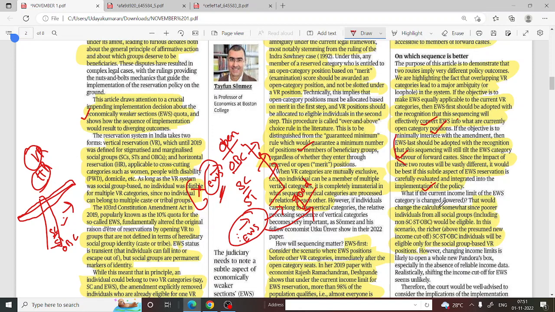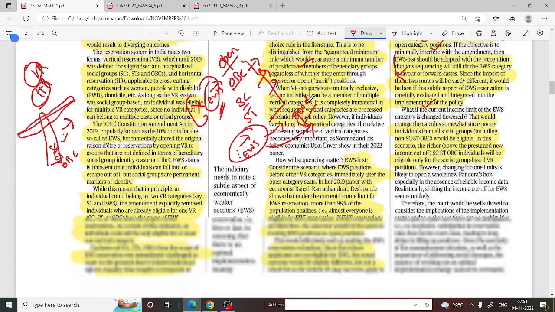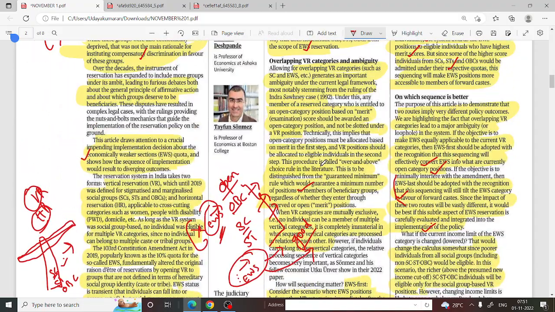So that would change the calculus somewhat, since poorer individuals from all social groups, including SC/ST, would be eligible. In this scenario, the richer above the presumed new income cutoff, SC/ST would also be eligible for the social-based reservation positions. So I hope you understood this topic very well.